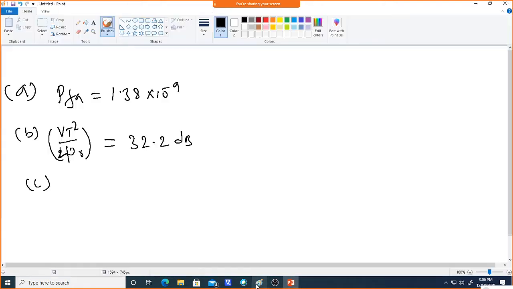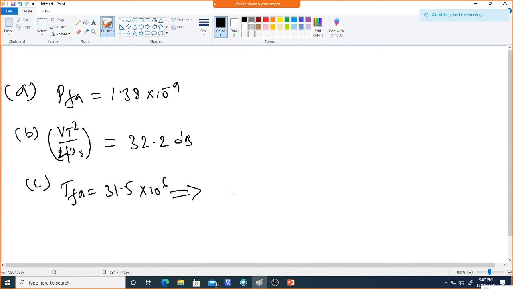So 1 year we have calculated, what is the time of false alarm? It comes around 31.5 into 10 power 6.